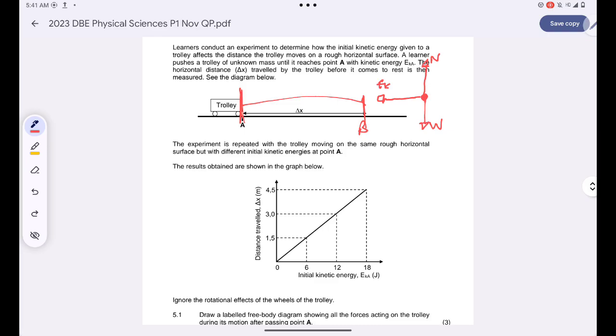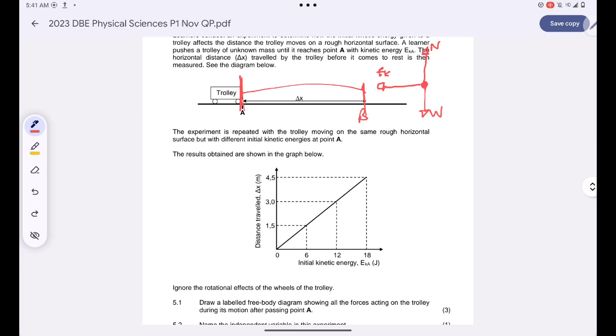Okay, and then we are told that the experiment is repeated with the trolley moving on the same rough horizontal surface, but with different initial kinetic energies at point A. Okay, the results obtained are shown in the graph below. Now, okay, we have the kinetic energy on the x-axis and the displacement traveled.